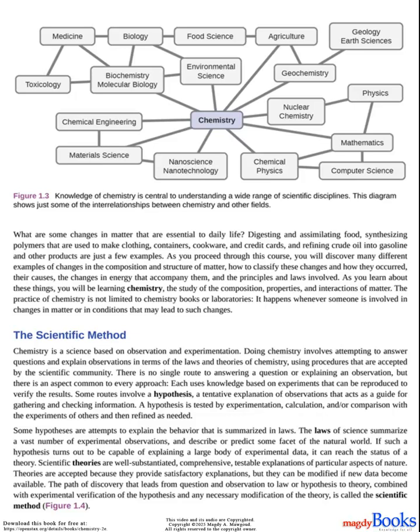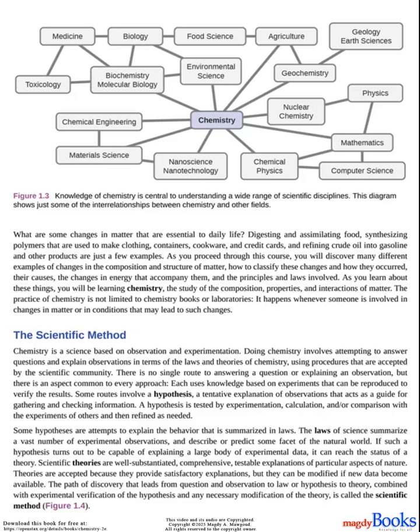As you proceed through this course, you will discover many different examples of changes in the composition and structure of matter, how to classify these changes and how they occurred, their causes, the changes in energy that accompany them, and the principles and laws involved. As you learn about these things, you will be learning chemistry, the study of the composition, properties, and interactions of matter. The practice of chemistry is not limited to chemistry books or laboratories. It happens whenever someone is involved in changes in matter or in conditions that may lead to such changes.